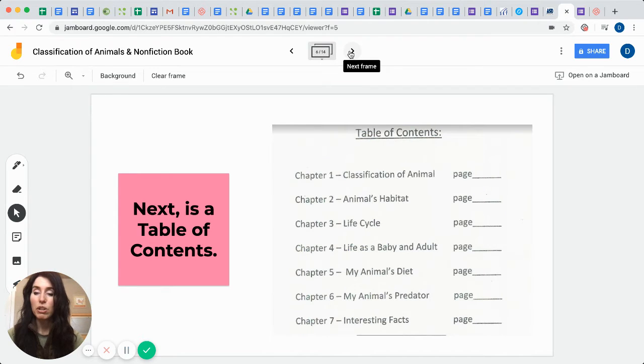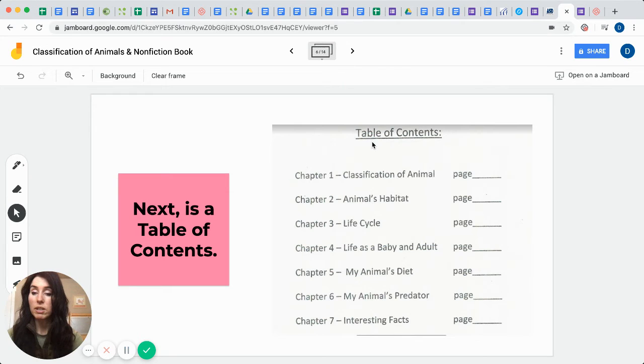Next, if you have access to a nonfiction book at home, this is the time when you would want to take that book out and just do a picture walk through it quickly and see what makes up a nonfiction book. As you would tell, there's usually a title page, and then there's a dedication page where they dedicate it to their mom or their dad or a family member, somebody that helped inspire them to write the book.